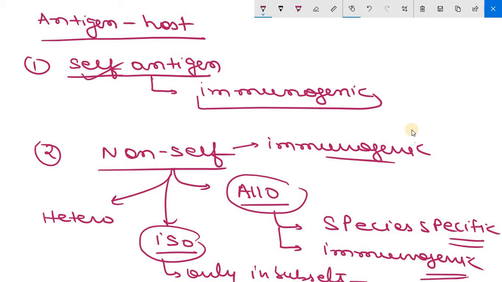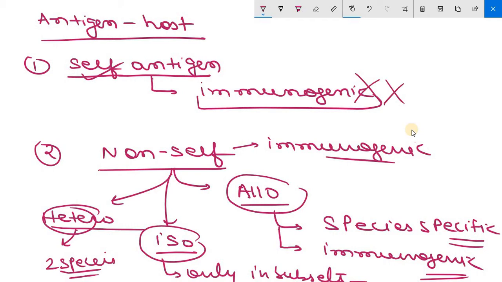Now the next one is heteroantigens. Heteroantigens are antigens belonging to two different species, as the word hetero says, such as antigens of plants, animals or microorganisms. These types of antigens are included under this. Clear? One more point that I need to mention: self antigens are not immunogenic, whereas heteroantigens and alloantigens are immunogenic. The degree of immunogenicity increases with the distance. We will discuss that later on.